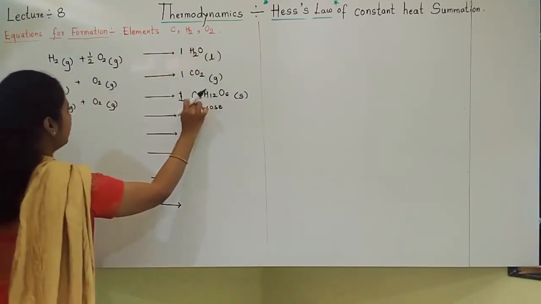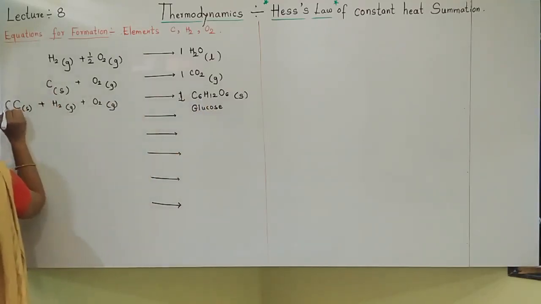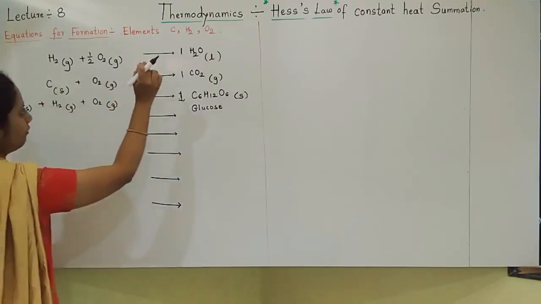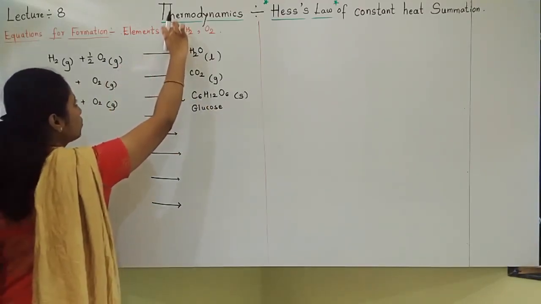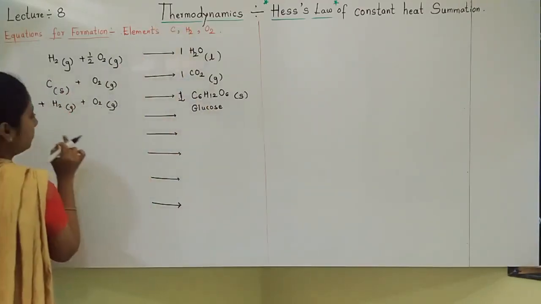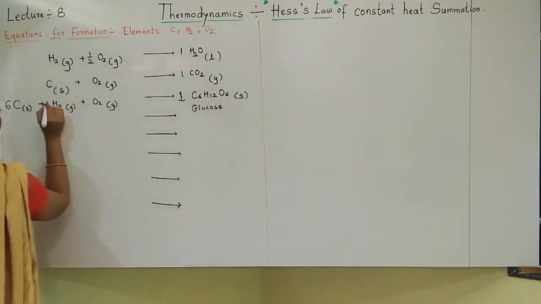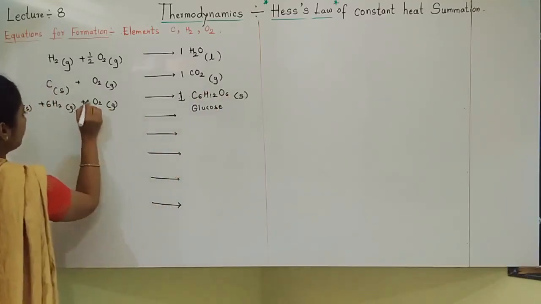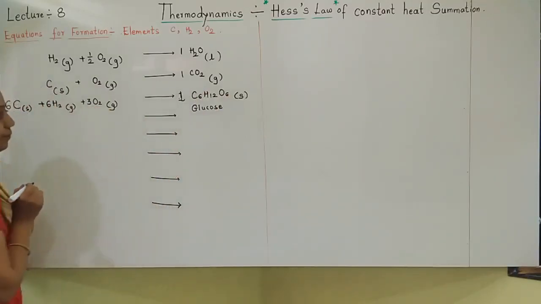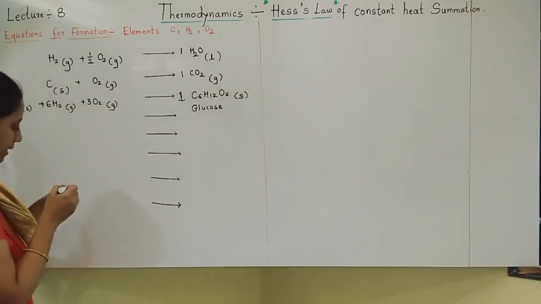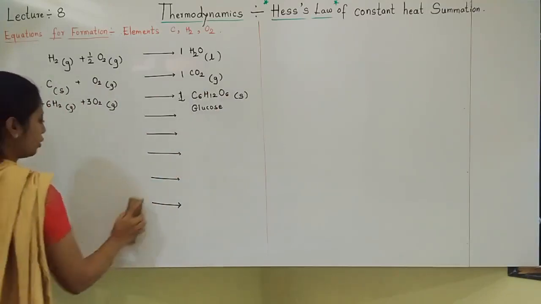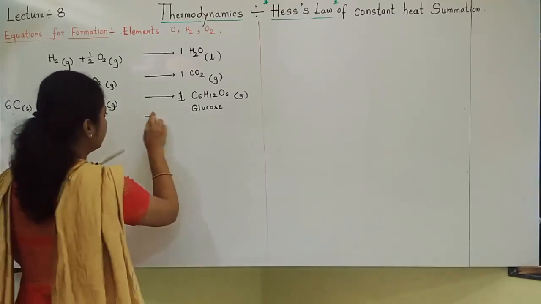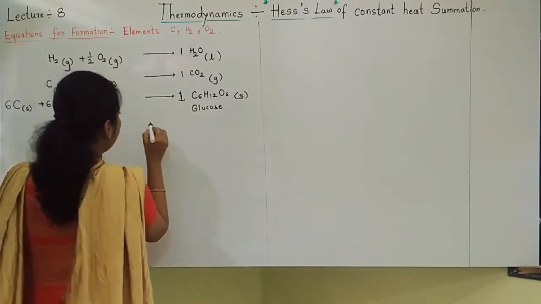Now balancing. Carbon I want 6. I will write here number 6. Carbon is always monoatomic. Monoatomic means one atom. So I should write it here. H12, I should make this 6. O6, I should make this 3. Okay. Let us see equation for formation of sucrose.